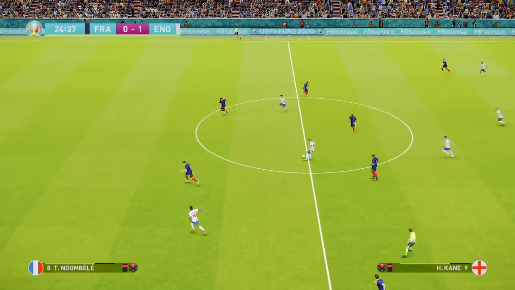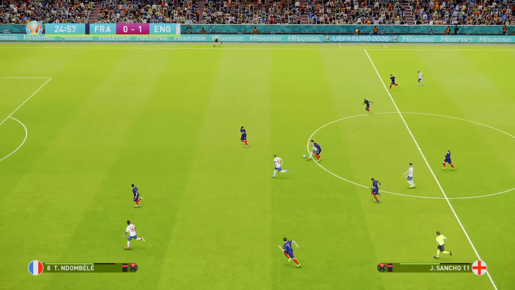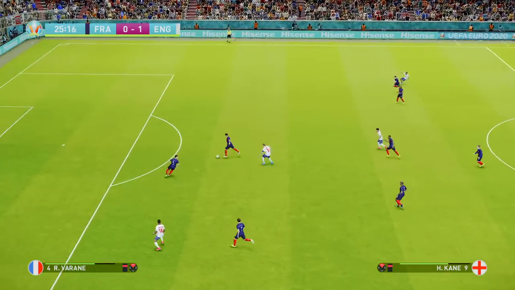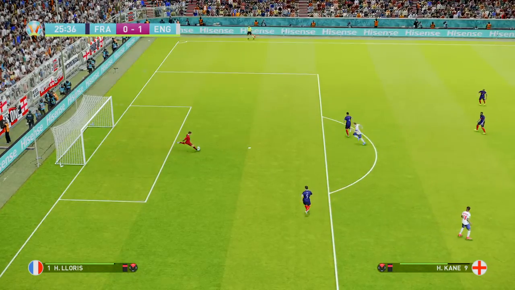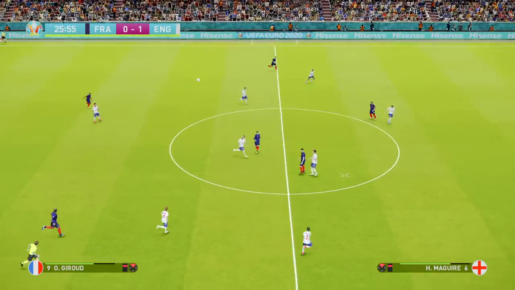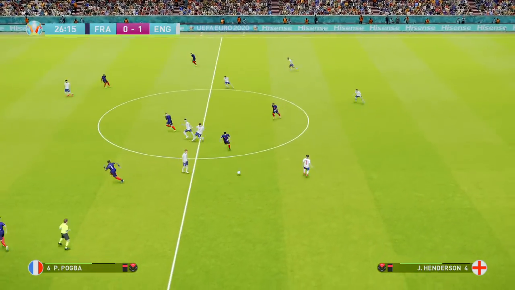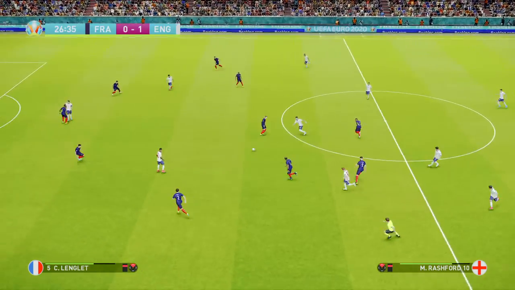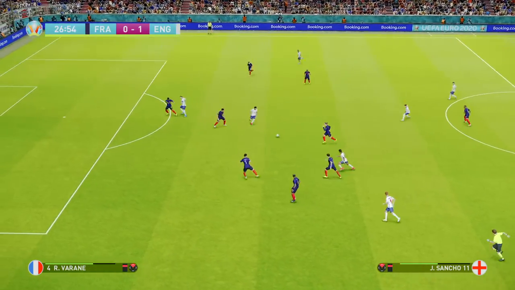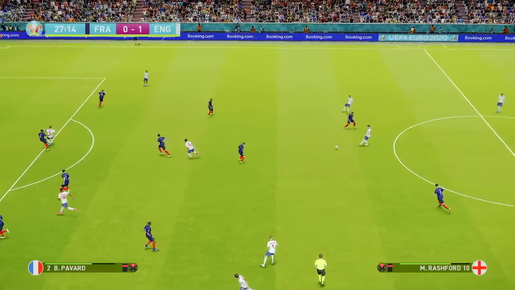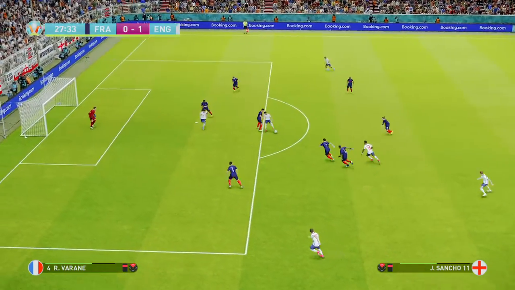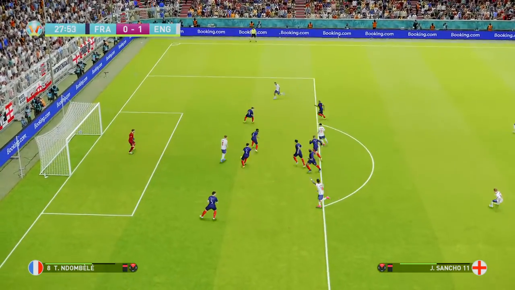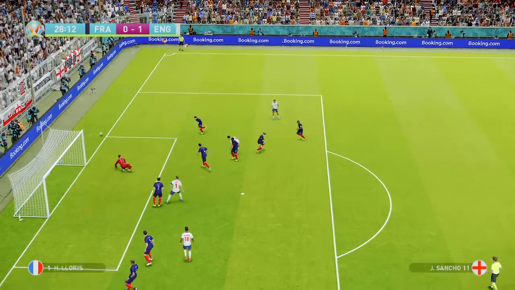Here's Declan Rice, now Kane. England come forward again. Jadon Sancho looks for Kane, but that's a little bit wayward. Varane easily gets it back to Lloris. Giroud doesn't win that header, and England in possession again. Rice to Rashford. Rashford to Sancho. Rashford again, he's done well in this game. Sancho turns, chance for Sancho to shoot for England.